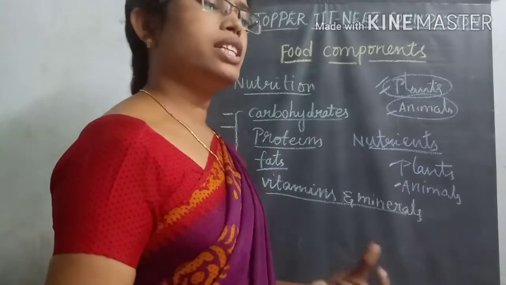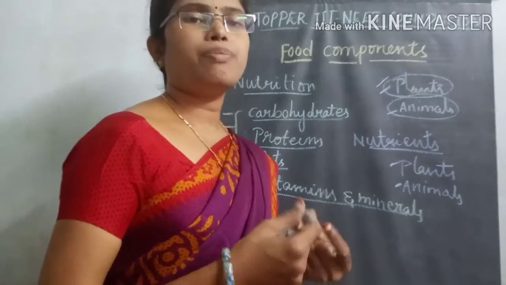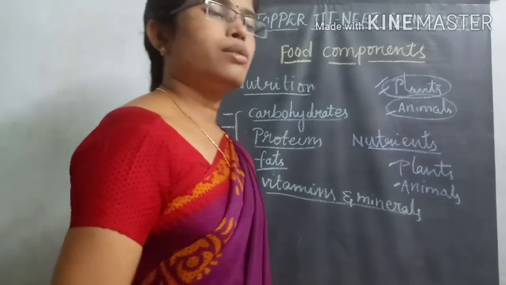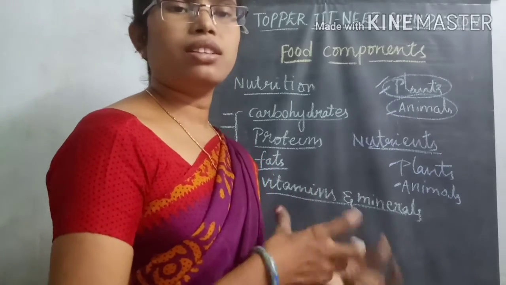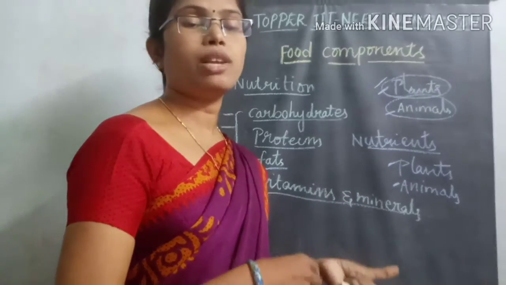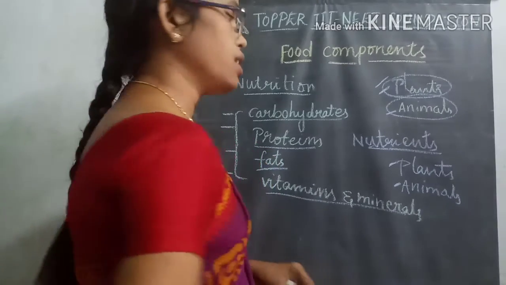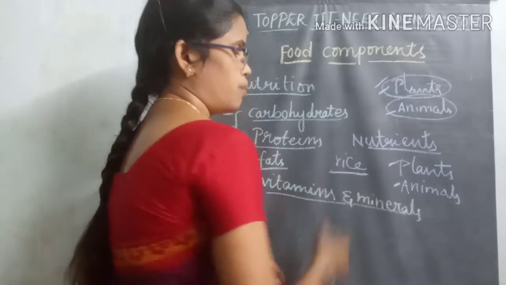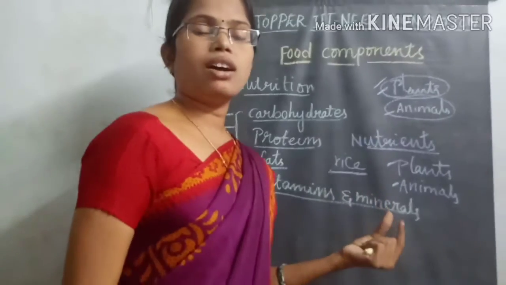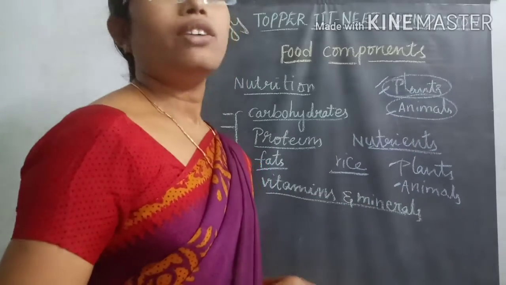Some of us eat chapati, or aloo curry, or dal varieties, or potato curry, or chicken, or mutton. We also mix the curry with rice, and then we eat the food.